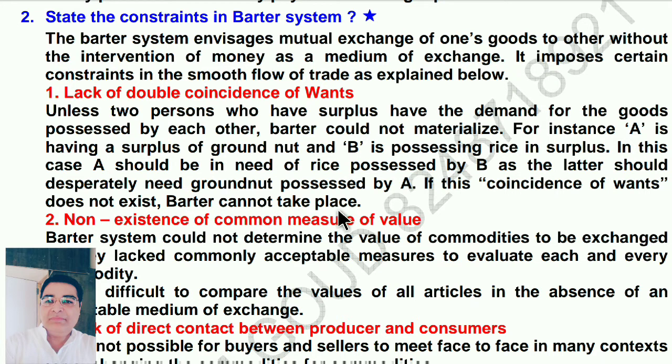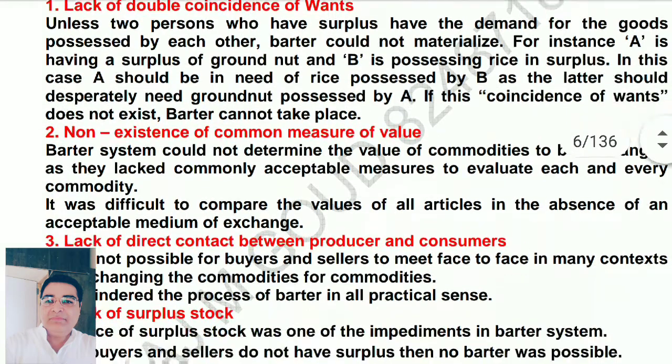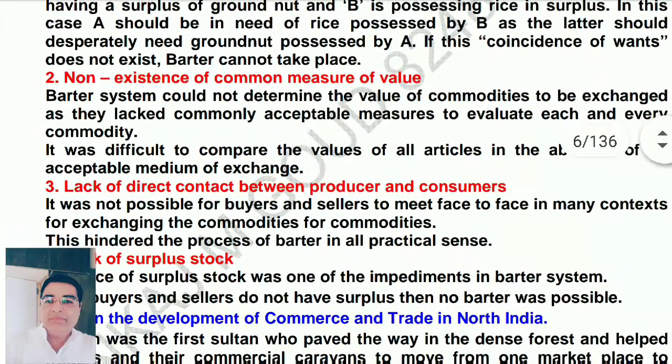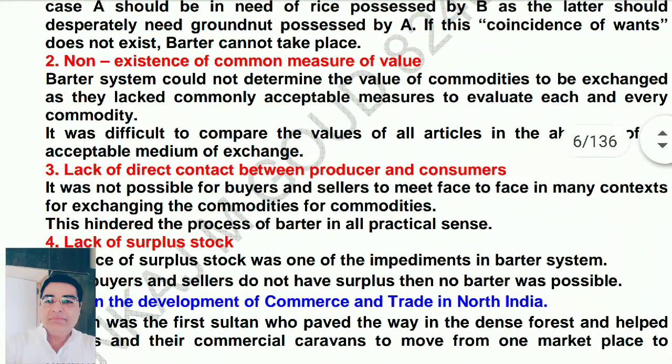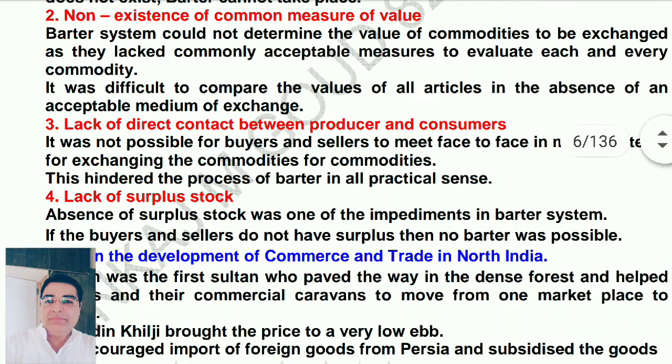If this coincidence of wants does not exist, barter cannot take place. In simple words, whatever A gives, B should be ready to take, and whatever B gives, A should be ready to take. If that coincidence does not happen, then there is no barter system. Next point, non-existence of common measure of value.